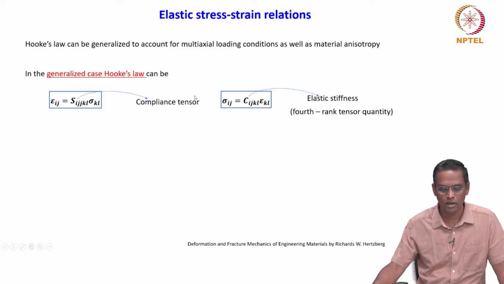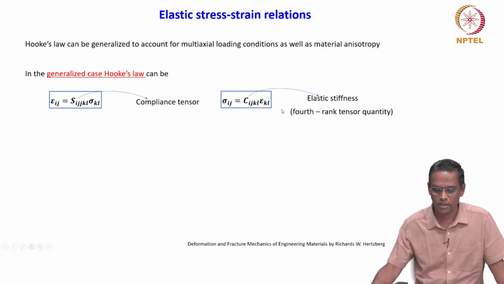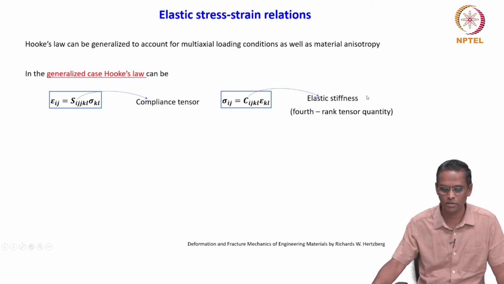Similarly, we can write for the stress sigma ij is equal to C ijkl times epsilon kl, where C ijkl is elastic stiffness. If you recall, we gave some introduction about tensor quantities, and this elastic stiffness we described as a fourth rank tensor quantity.